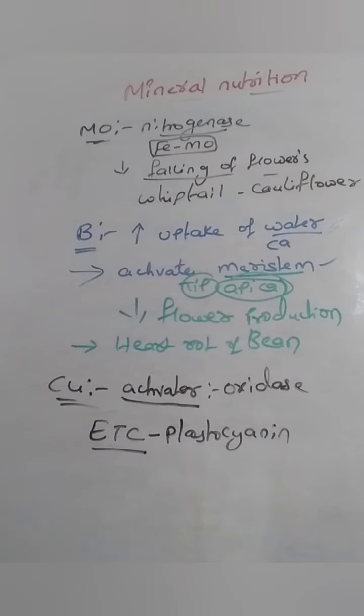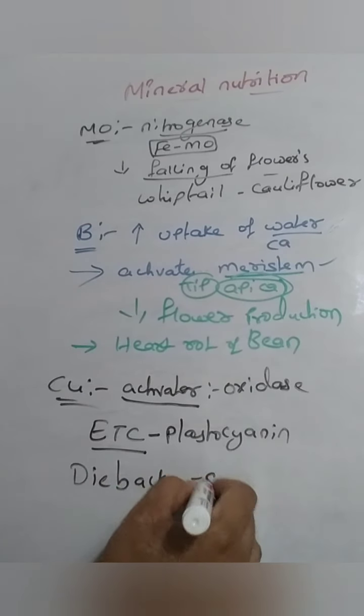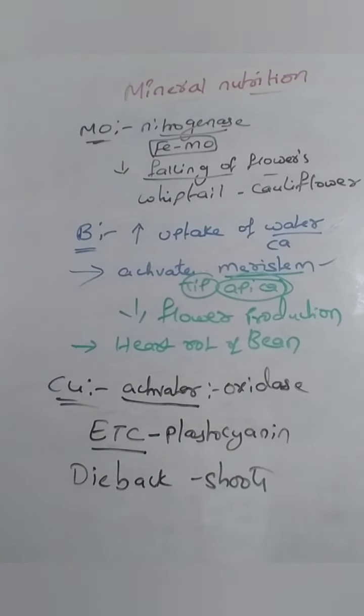If copper becomes deficient, it will cause dieback disease in the shoots of the plants, as well as reduce the carbon dioxide absorption by the plants. So these are the general deficiency symptoms due to copper deficiency.